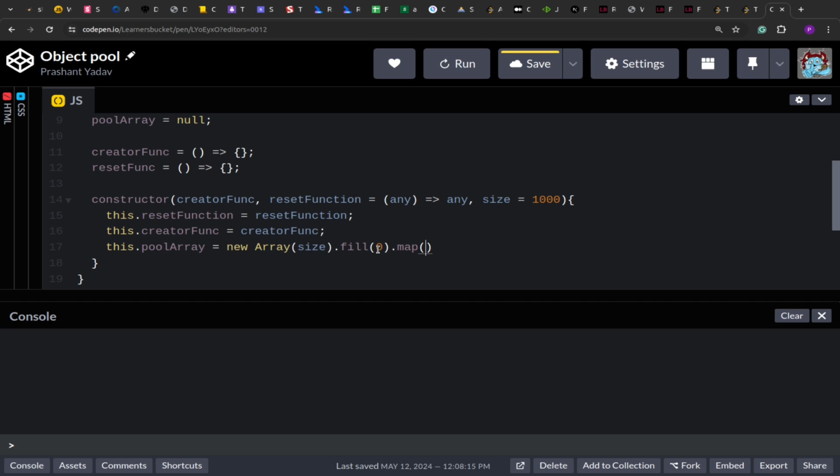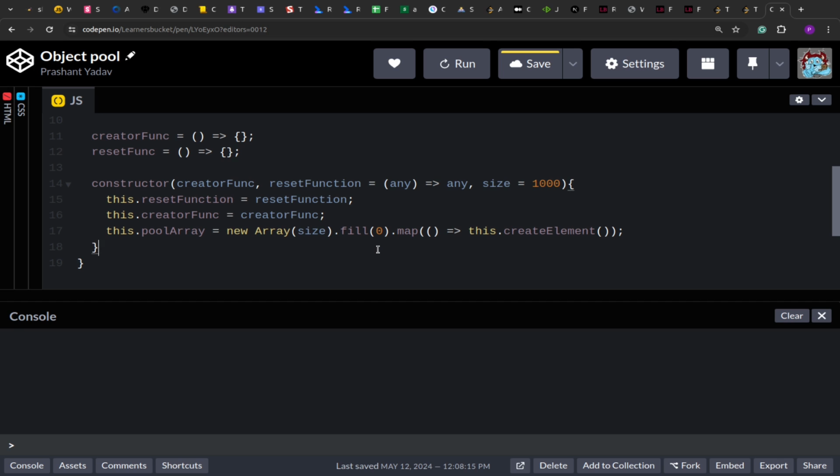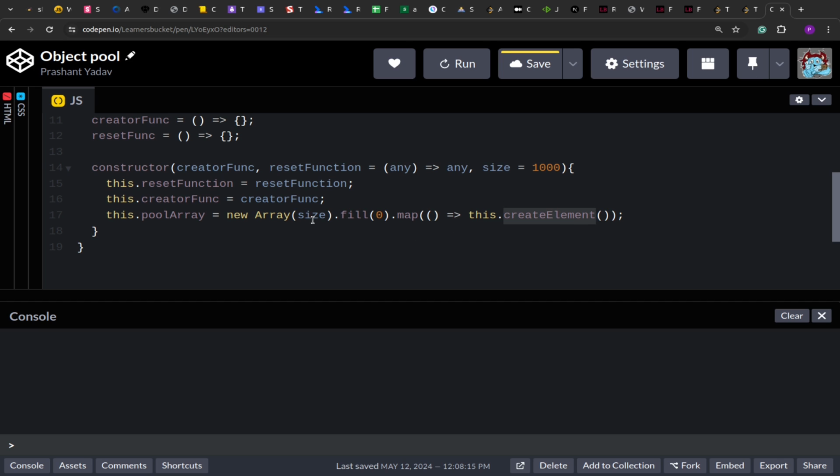And then we map it and we set the default data. So this function will create a new element every time. So by default, when the pool is being instantiated, we'll create new elements and we'll keep them available for all the pool size, which is right now by default 1000. So we will have 1000 elements ready that will be returned when requested.